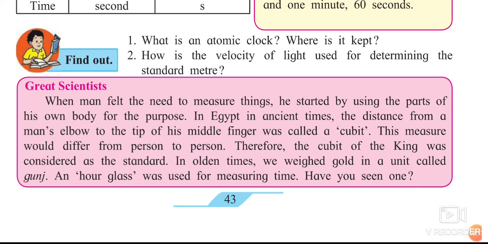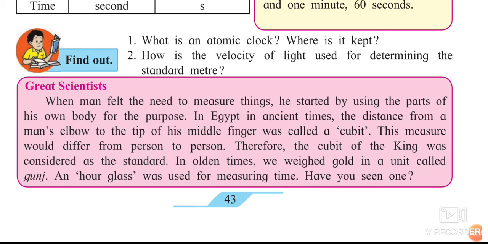In Egypt in ancient times, the distance from a man's elbow to the tip of the middle finger was called a cubit. For example, a man's elbow, you all know, from that to your middle finger tip, the topmost part, that much distance was used and it was called a cubit.